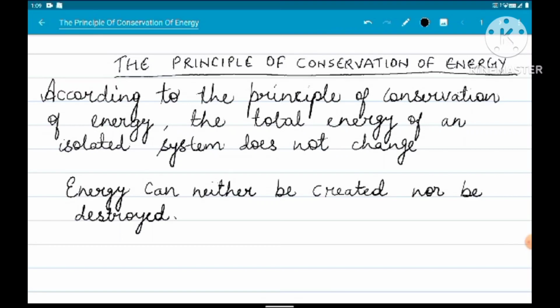Today in this video, I will solve a numerical based on the concept, the principle of conservation of energy. So, what is the principle of conservation of energy? According to this principle, the total energy of an isolated system does not change.